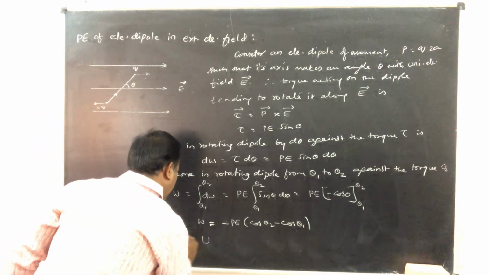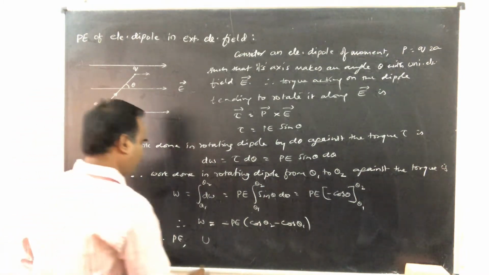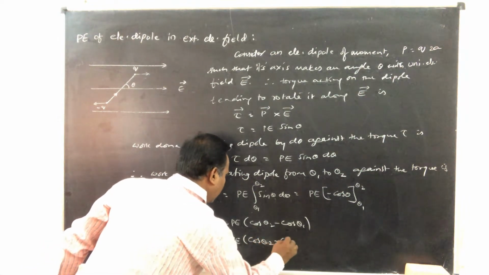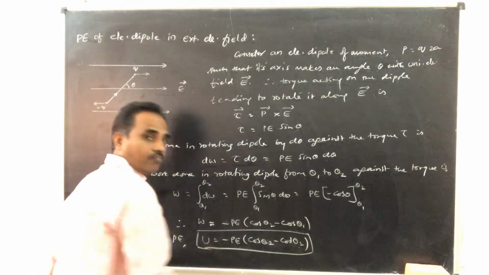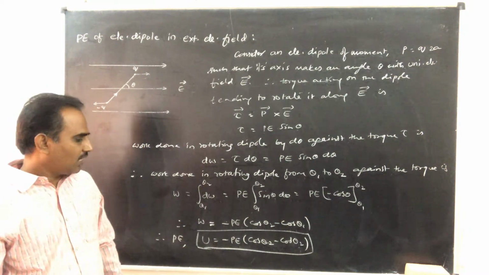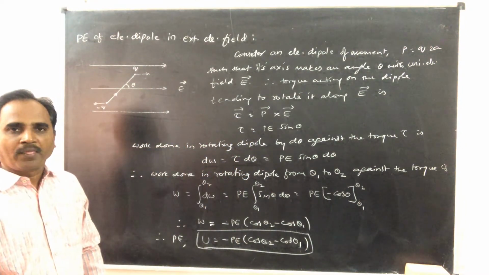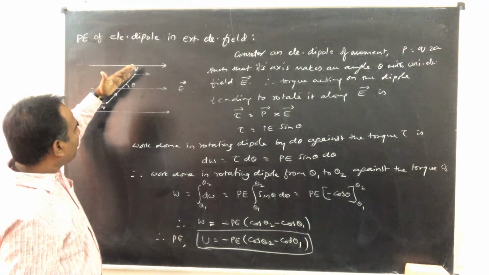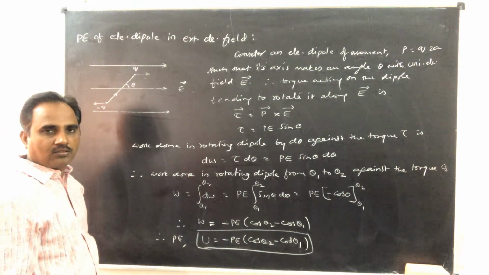Therefore, the potential energy of the dipole when it is rotated from an angle theta 1 to theta 2 is given by this equation: U is equal to minus P E, cos theta 2 minus cos theta 1. So in this uniform electric field, when the dipole is rotated from theta 1 to theta 2, this is the work done, so this becomes the potential energy.